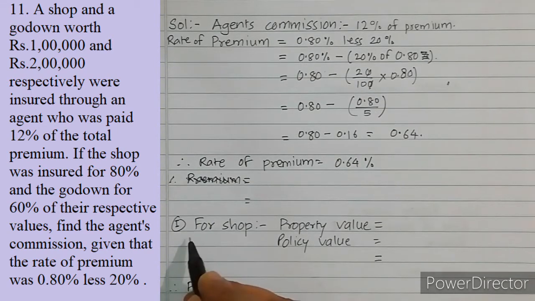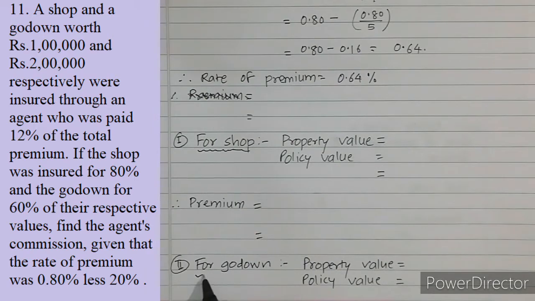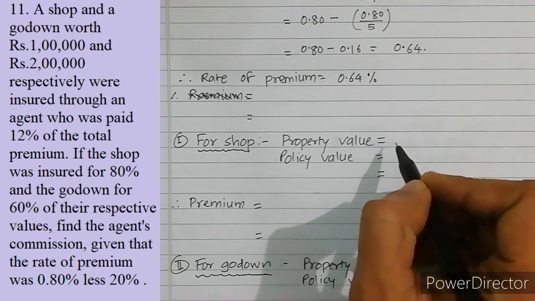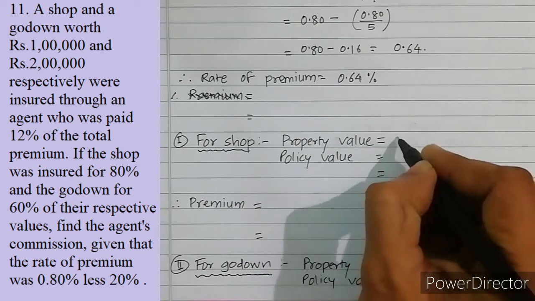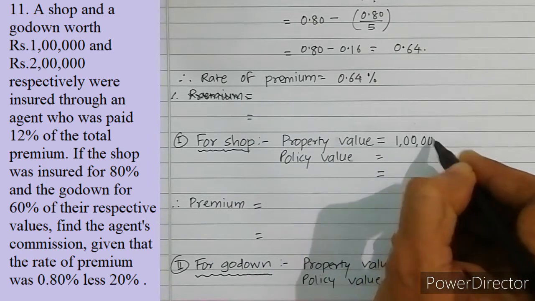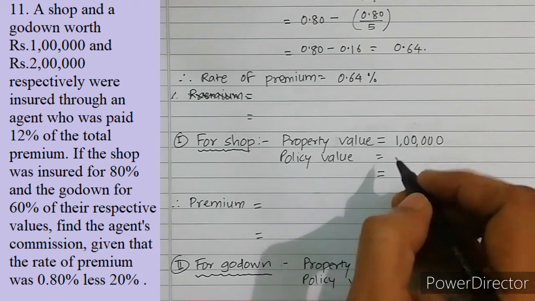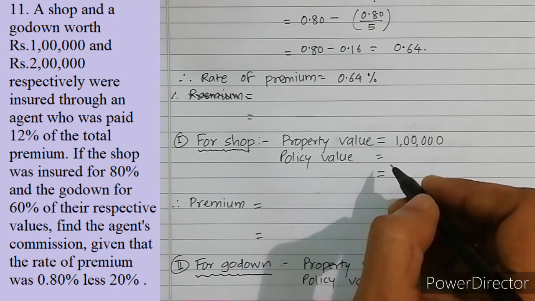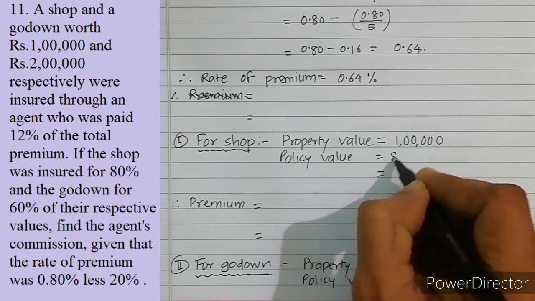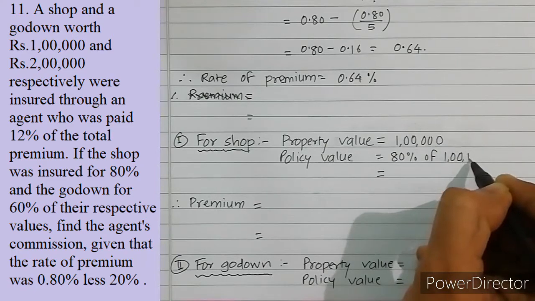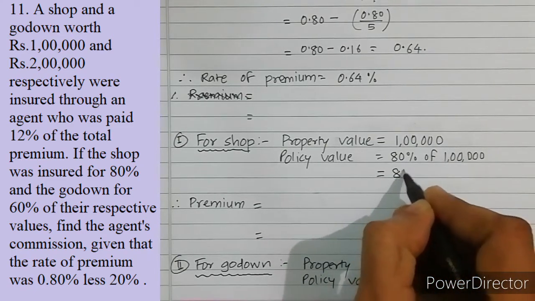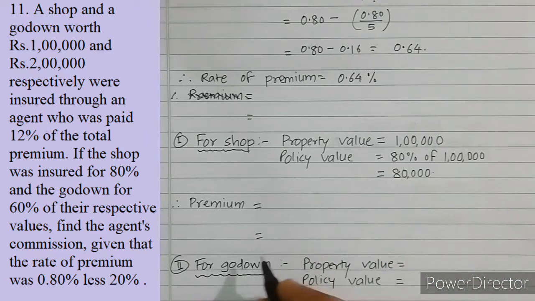Now let us divide this example in two parts: calculation for shop and calculation for godown. So let us start for shop. What is the property value of shop? It is 1 lakh. What is the policy value? It is given that it is insured for 80% of its value. So 80% of 1 lakh, which is obviously 80,000.